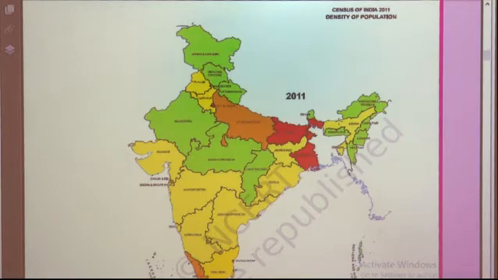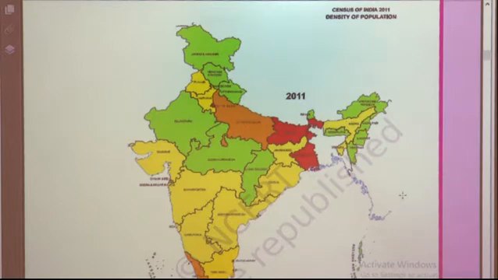Second important term, death rate. What does death rate mean, students? Just like birth rate, death rate is also equally important. It determines whether the population increases or decreases: due to a high death rate the population starts to decrease, and due to a low death rate the population starts to increase.